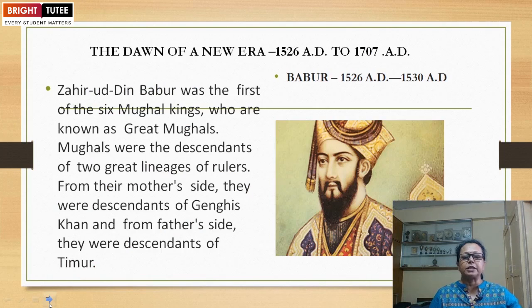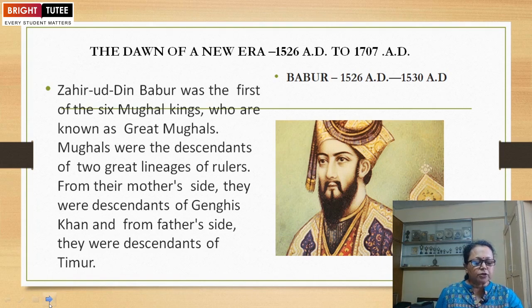After this, we are coming to discuss Babur. In the 15th century, before starting with Babur, let us go back a little bit. Before Babur, who were the rulers of our country? Whose rule was there in India? In the 15th century, the Delhi Sultanate was not able to provide effective supervision across the Indian subcontinent. Jahiruddin Babur was the first of the 6 Mughal kings who are known as the Great Mughals. We already discussed the 6 in the beginning; in the previous slides we saw that only 6 were very successful.